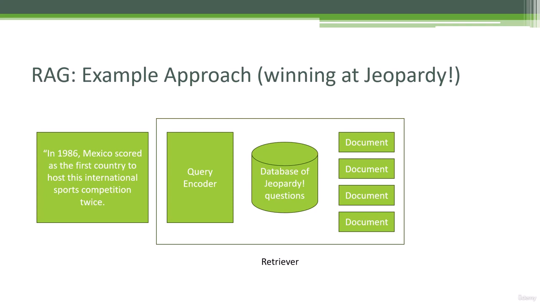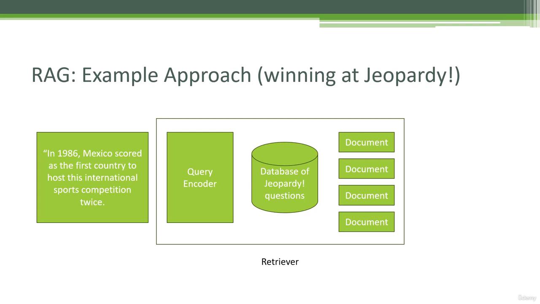Well, that's where our retriever module comes in. So we pass that raw query into our query encoder. Its job is to expand on that query and incorporate data from our external retrieval. So let's say I have a database of every Jeopardy answer and question that's out there from all time. I can query that database for that answer and come back with a list of the most relevant questions that are associated with that answer, right? So I'm going to get back a list of documents sorted by relevance for that query.